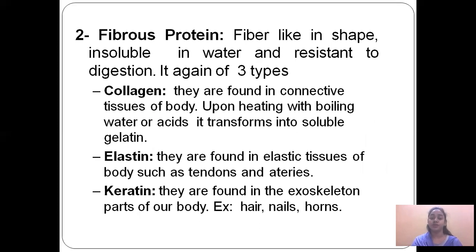These are the second part of the simple protein, that is fibrous protein. First was globular, which is spherical in shape, and these are fiber-like in shape. These are of three types: collagen, elastin, and keratin. Collagen is found in connective tissues. Elastin is found in elastic tissues such as tendons and arteries, and keratin is found in exoskeleton parts of our body, for example hair, nails, and horns.